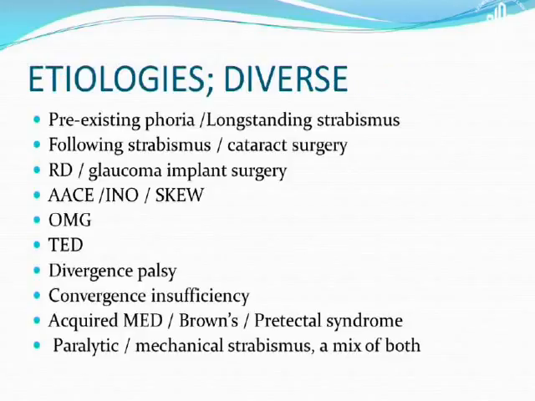Now, we've been talking, the etiologies are very diverse. This could be a pre-existing phoria, or long-standing strabismus. This could happen after strabismus or cataract surgery, detachment or glaucoma implant surgeries. Acute acquired comitant esotropias could be there. INO, skew, all these can produce acute onset diplopia. We all know myasthenia gravis and thyroid eye disease can all produce it. We have divergence palsy, especially in the older age group. And we have acquired MED, Brown's and pretectal syndromes, and other paralytic and mechanical strabismus, or a mix of both.